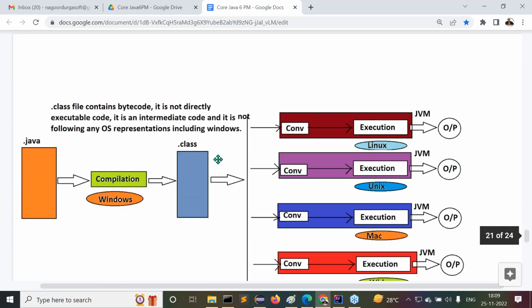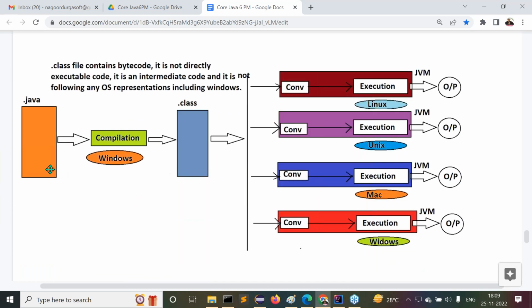Then immediately I have given one diagram. Understand this diagram here. First we prepared a Java program that we compiled on the Windows operating system. The .class file we are getting here, what is the nature of the .class file? The .class file contains bytecode. It is not directly executable code.